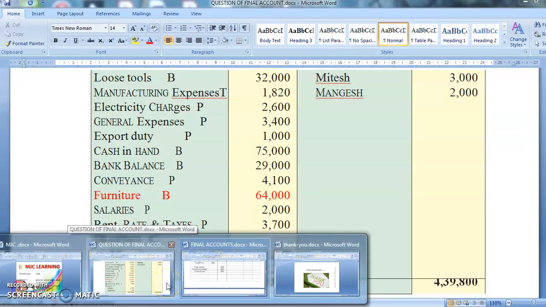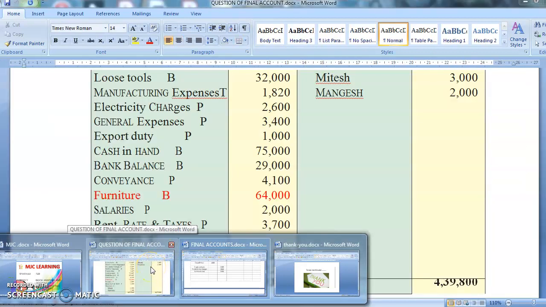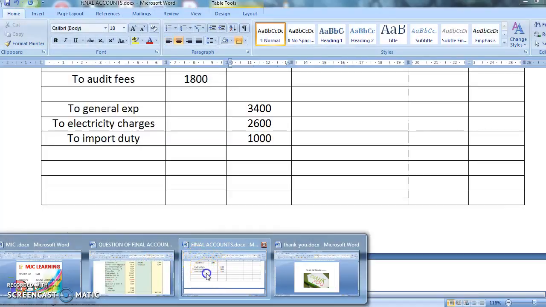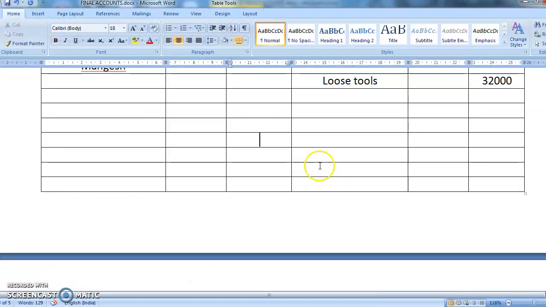After that you had cash in hand, cash at bank, and furniture. You can write three. Cash in hand 75,000, cash at bank 29,000, and furniture 64,000. So you are going to write all the items in balance sheet. Yes, cash in hand. How much is your cash in hand? 75,000.